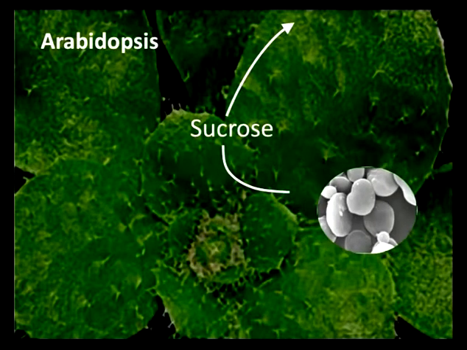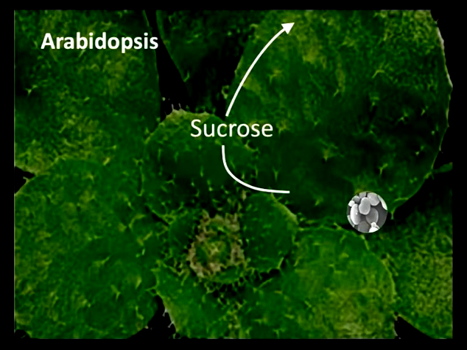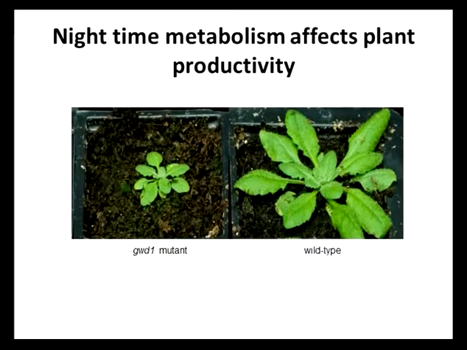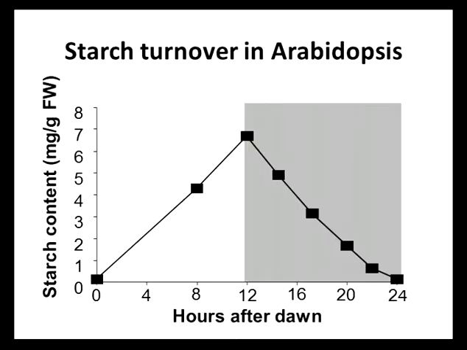So why is this important? Well, actually, nighttime metabolism is incredibly important for plant productivity. So this is just one small example. You can see on the left a mutant plant, which is a mutant in glucan-water dikinase. But the important thing is that this mutant can't break down its starch at nighttime. And as you can see, just from the size of the plant, it really can't grow as well as a wild-type plant. So this is just one piece of evidence that nighttime metabolism is really important for plant productivity.